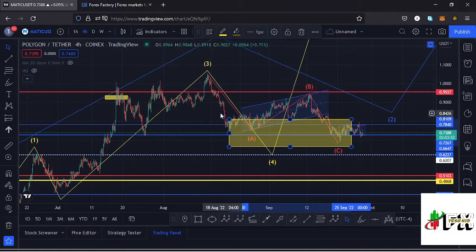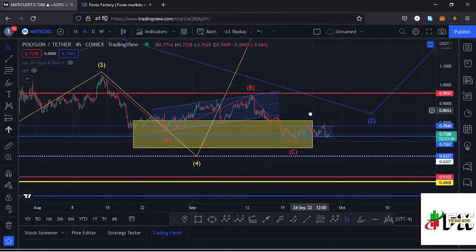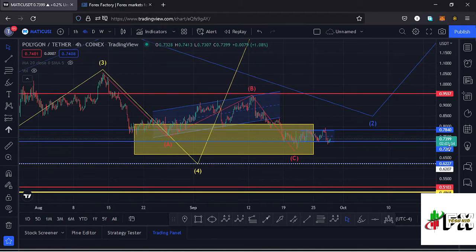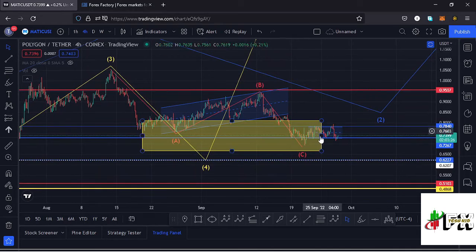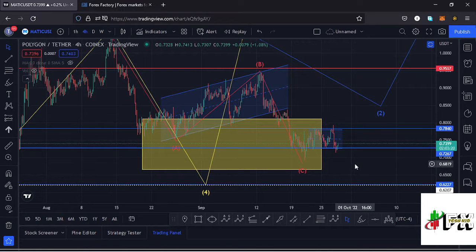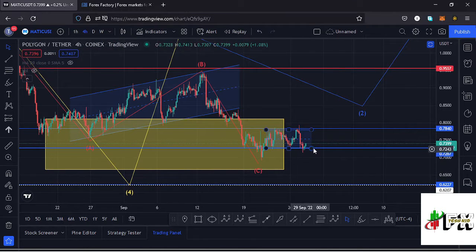And because our wave 4 is a corrective wave, we also expect to see an ABC corrective movement play out here on the charts, and I believe we are seeing that, having these as the wave A, wave B, and then a wave C. Before we saw that movement to the lower side in the formation of a wave C, we had been trading within this channel. We managed to break out of that channel to the lower side. We also lost a key area of support at around the $0.78 mark, and at the moment we found support at around the $0.72 mark, which is giving us support, and we are seeing a bit of a bounce to the upside.